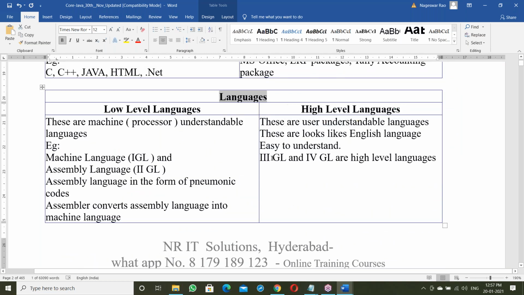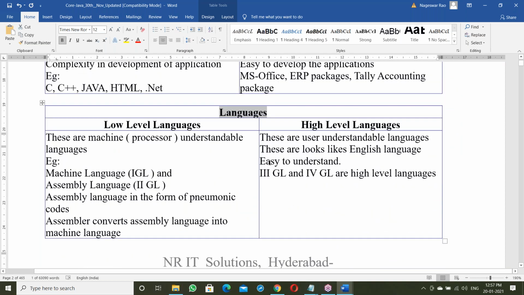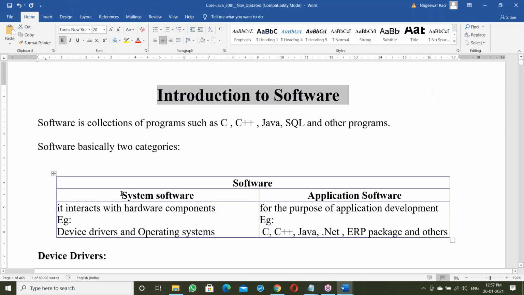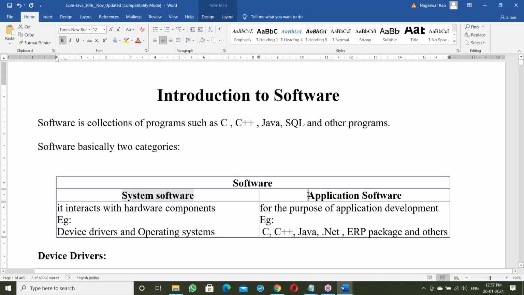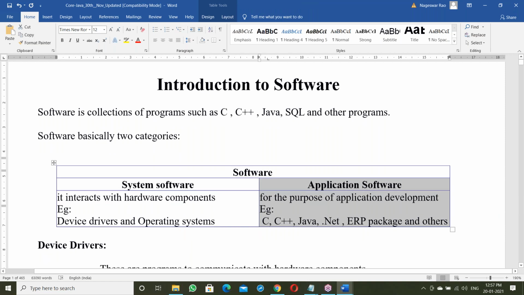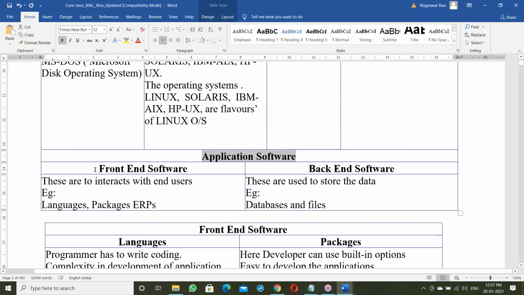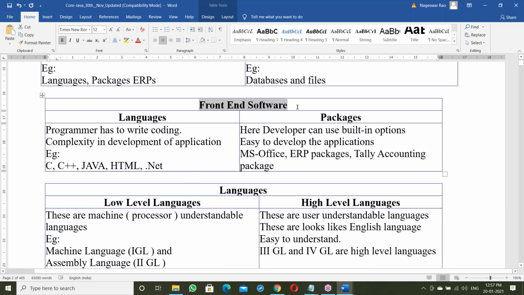See how I'm introducing Java. First we start with software: system software and application software. Java comes under application software. In application software, front end and back end. Java comes under front end. In front end, languages and packages.